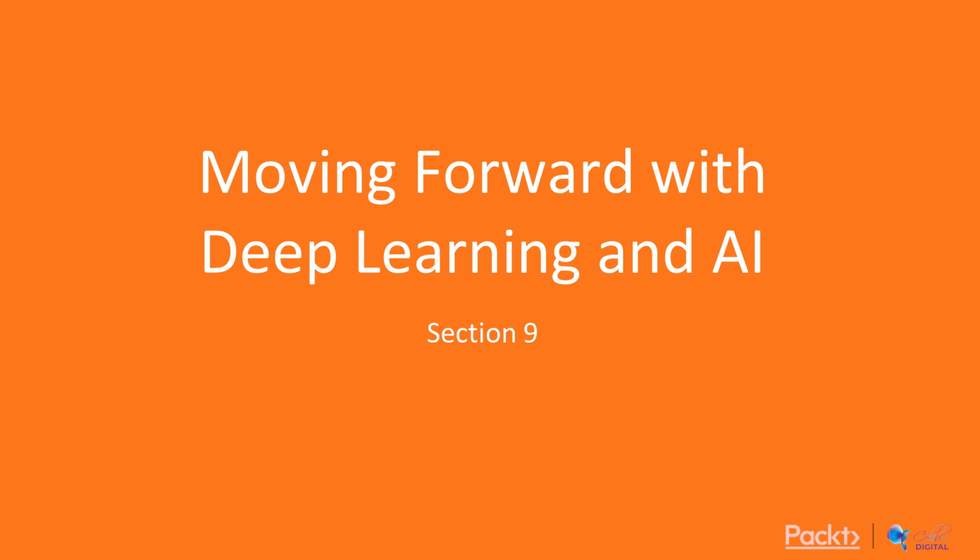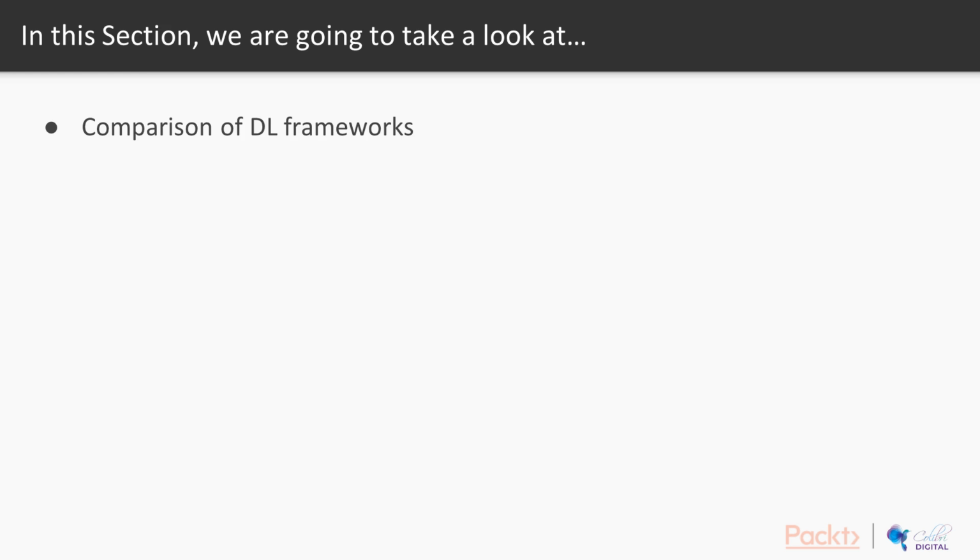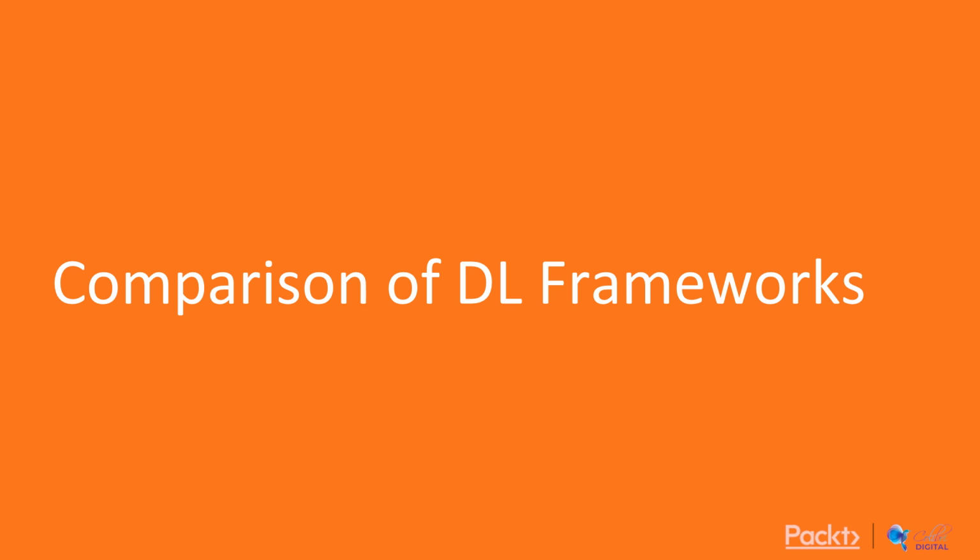We're in the last chapter about moving forward with deep learning and AI. In this section, we're going to take a look at two different topics. Number one, comparing different deep learning frameworks and seeing how we should proceed now that we have the basics. And number two, exciting areas for upcoming research in the deep learning realm.